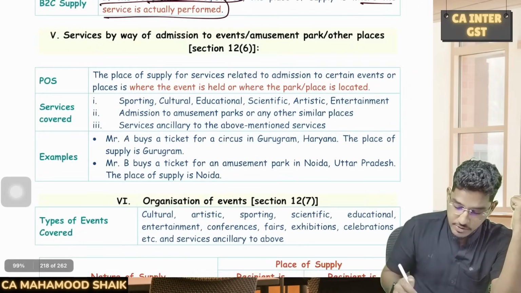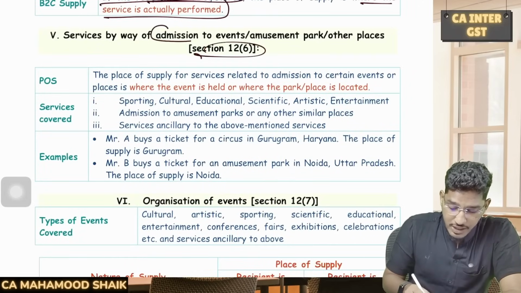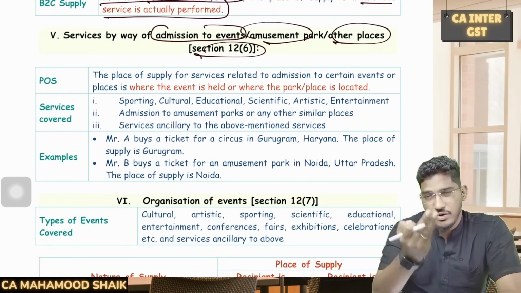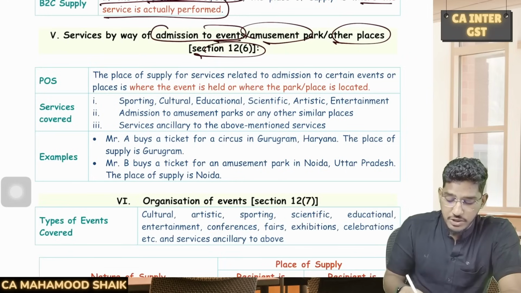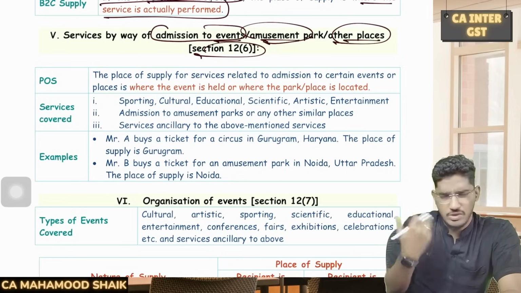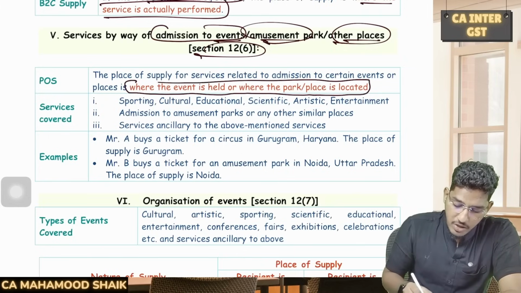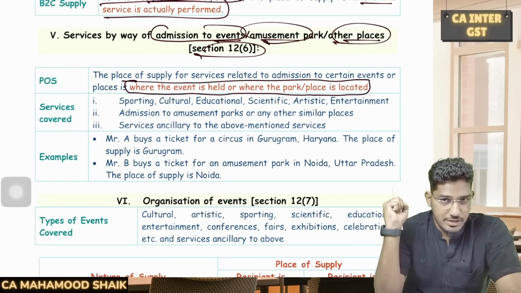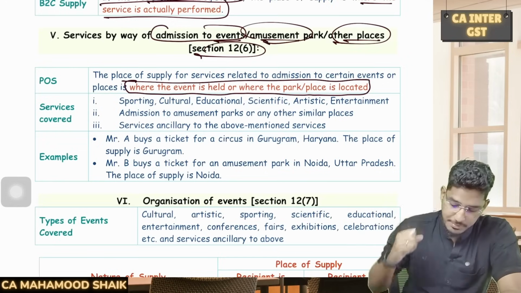Next, 12 subsection 6, which is talking about how to determine place of supply for services relating to admission to events, amusement parks, or other places like this Wonderla you take or any other film city you take. So how to determine the place of supply in relation to services of admission to events, amusement parks, or other places like circus, all these things will come here. They say that the place of supply will be wherever the event is held or wherever that park or place is located. The location where the event is performed or the location where that amusement park or visiting place is located will become the place of supply.